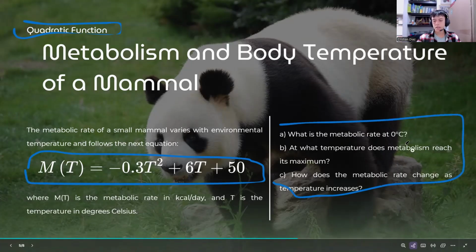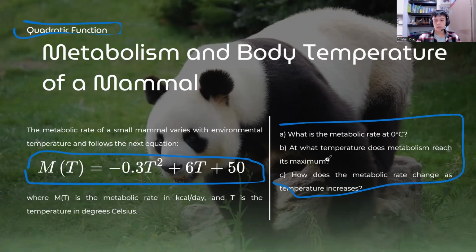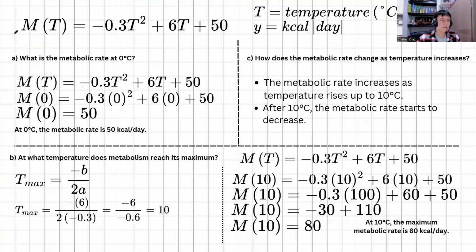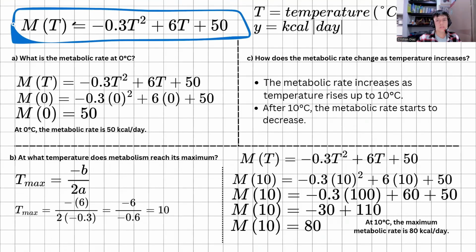A, what is the metabolic rate at 0 degrees Celsius? B, at what temperature does the metabolism reach its maximum? This, in Spanish, is eje de simetría. So we know the equation. And C, how does the metabolic rate change as temperature increases? So now we solve that. This is our equation, and this is our x and y in the plano cartesiano.